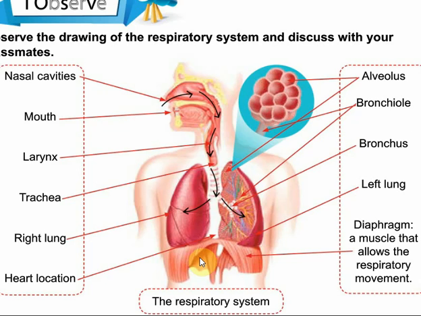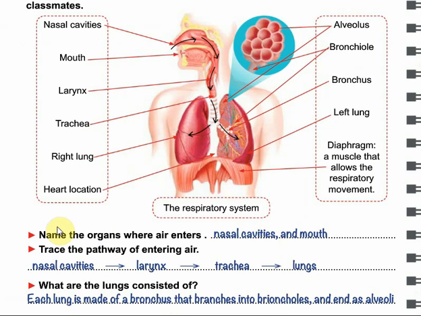Here we have a diaphragm. The diaphragm is a muscle that allows the respiratory movement. It allows the lungs to inhale and exhale. Okay? So it's a muscle that allows the respiratory movement. You have to memorize all the organs of the respiratory system. Now we can name the organs where air enters, which are the nasal cavities and mouth. We are going to trace the pathway of entering air, of course, nasal cavities, larynx, trachea, and lungs.